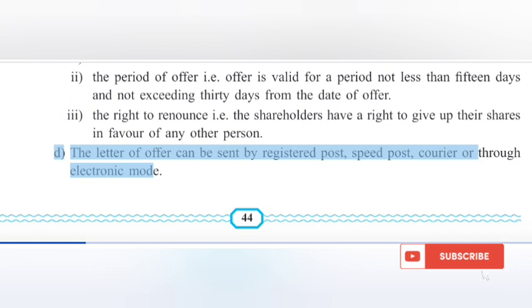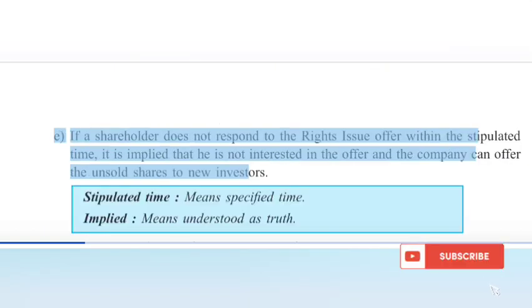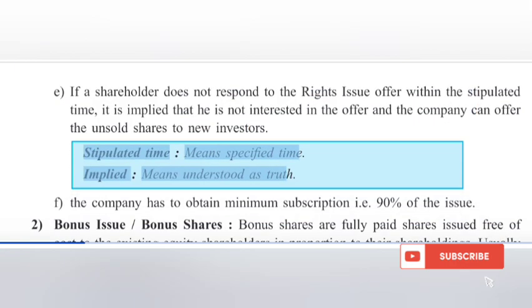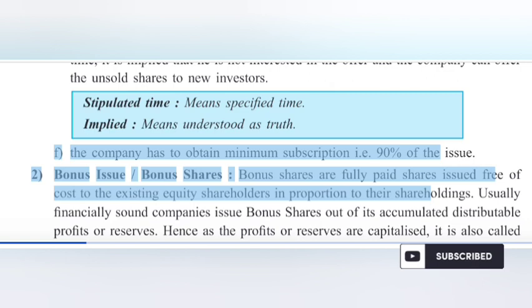D. The letter of offer can be sent by registered post, speed post, courier or through electronic mode. E. If a shareholder does not respond to the rights issue offer within the stipulated time, it is implied that he is not interested in the offer and the company can offer the unsold shares to new investors. Stipulated time means specified time. Implied means understood as truth. F. The company has to obtain minimum subscription, i.e. 90% of the issue.